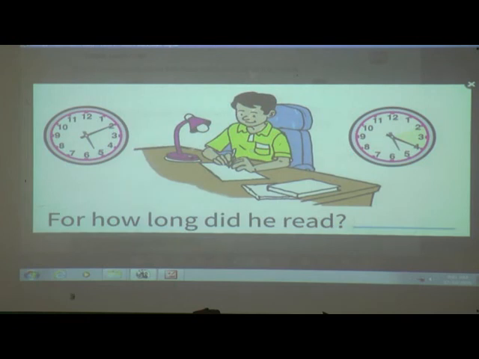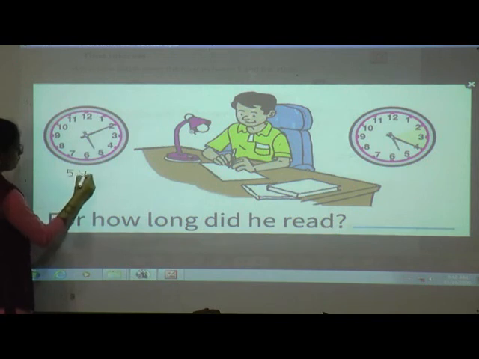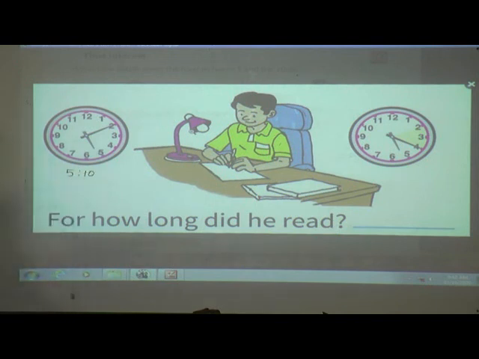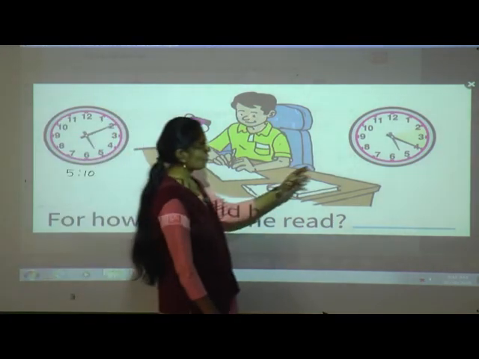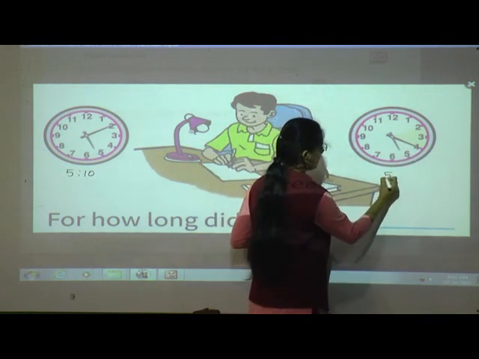Next, in this picture, for how long did he read? He has started from 5:10. At 5:10 he started to read the book till 5:20. In this clock what is the time? 4 5s are 20, means 5:20.